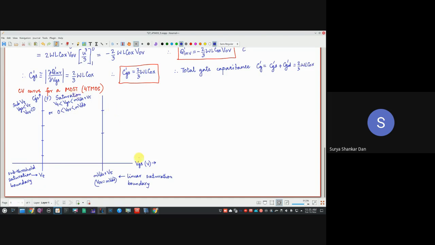In this case, VGS you can see is greater than mVDS plus VT. So here VGS is greater than mVDS plus VT. Again subtract VT from both sides. It becomes mVDS. This is VOV. So VOV is greater than mVDS. That means it is linear.